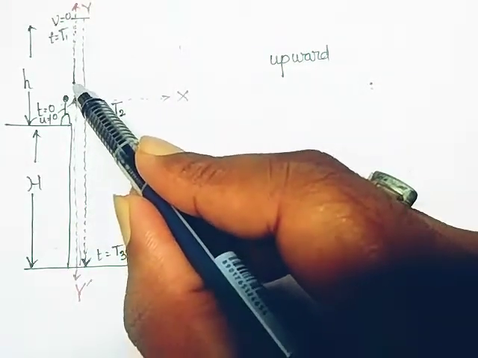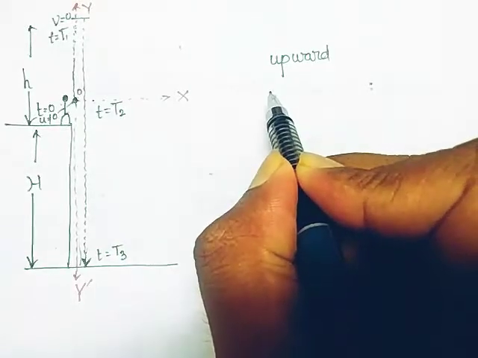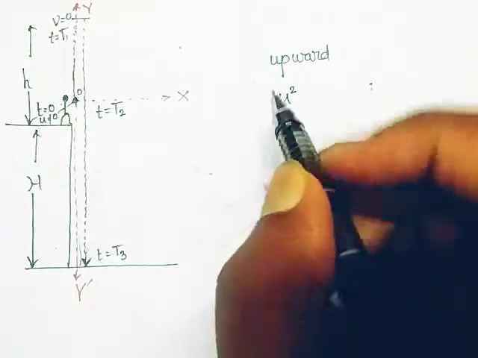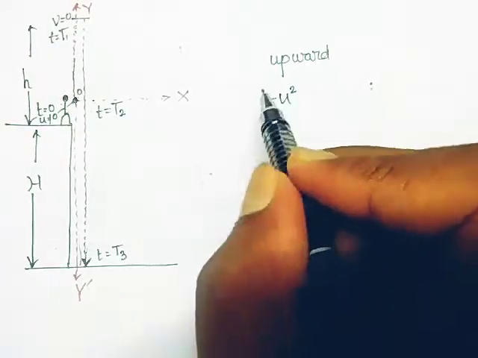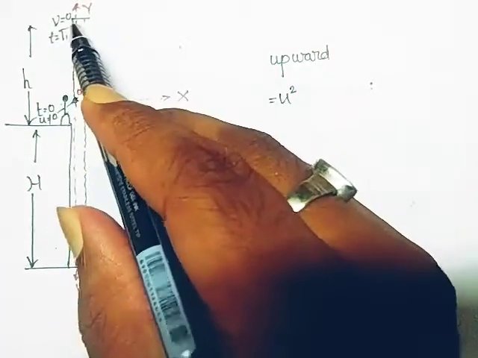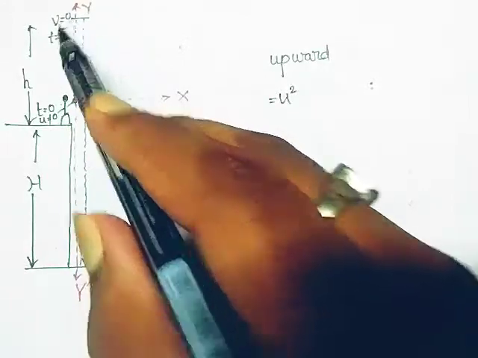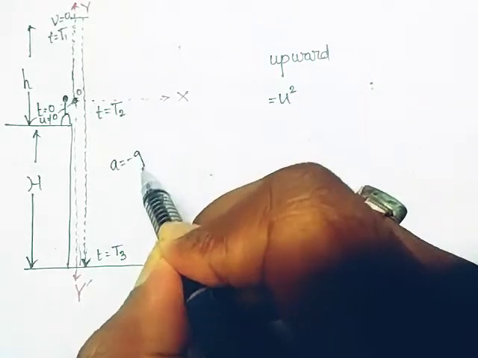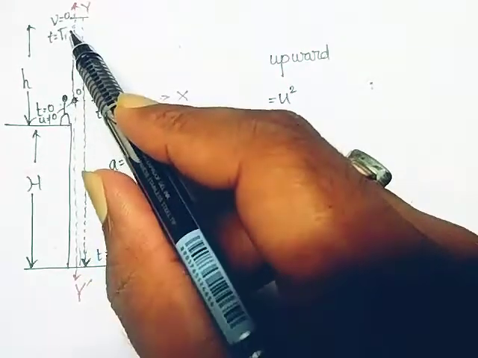The velocity of throwing is positive, that is u, the initial velocity. When it reaches here, at that time the velocity is 0, because the constant retardation a equal to minus g acts on it.